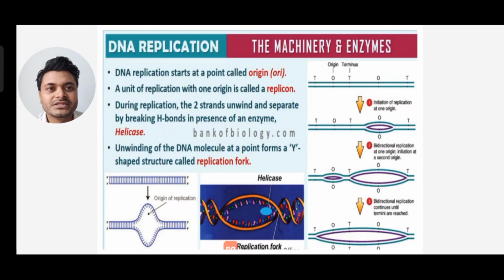During replication, the two strands unwind and separate by breaking hydrogen bonds in the presence of an enzyme called helicase. So here helicase is an enzyme, and you can see the helicase enzyme there. Unwinding of the DNA molecule at a point forms a Y-shaped structure called the replication fork. You can see the origin of replication pictured, and the helicase enzyme is also shown.